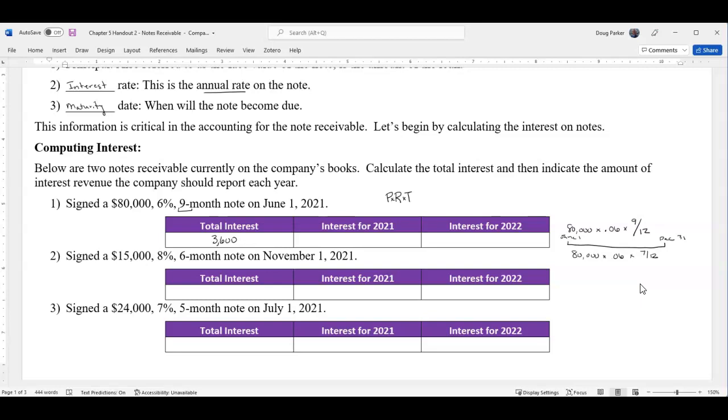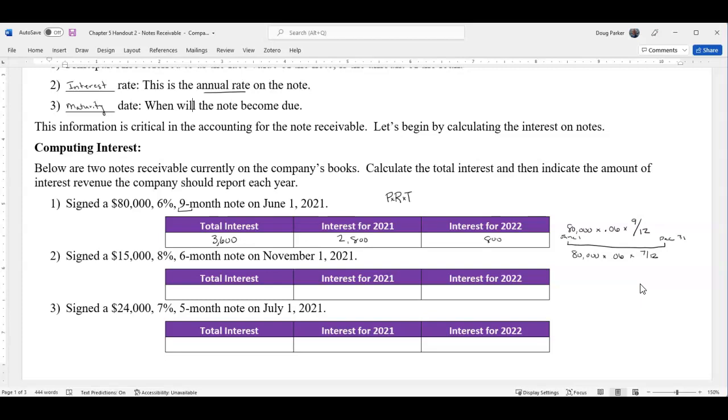All right, hopefully you did that and you ended up with 2,800. So that's the amount I would recognize in 2021. That means 2 months of interest I would need to recognize in the next year. So you can either multiply that out again, or you know it's 800 because that's the amount you need. But you could do 80,000 times 6% times 2/12, and that's the amount you'd need in 2022. If you add the 800 and the 2,800, you end up at the 3,600.